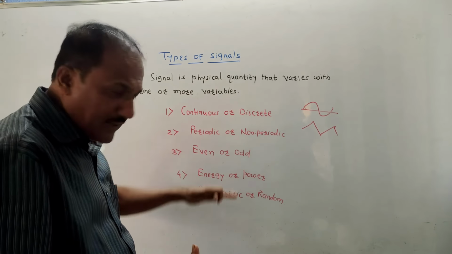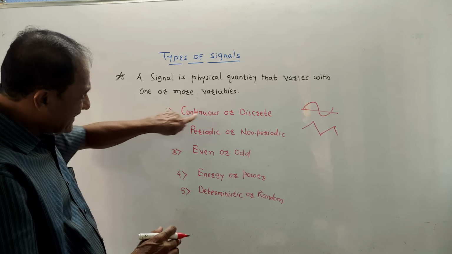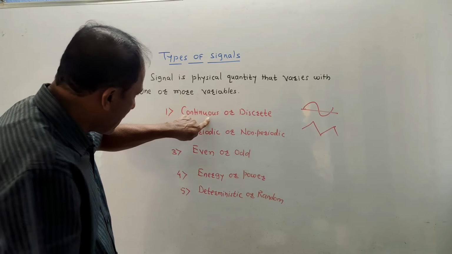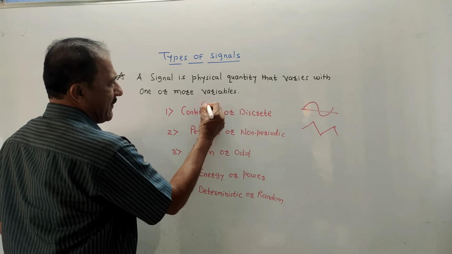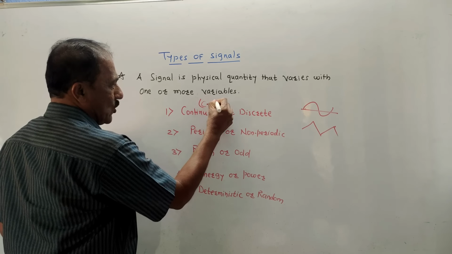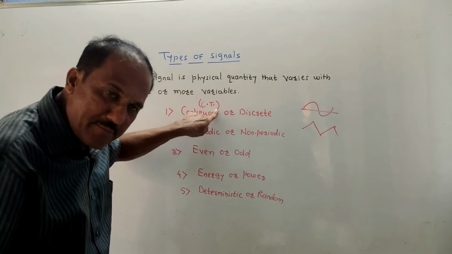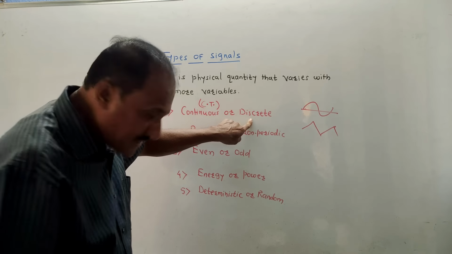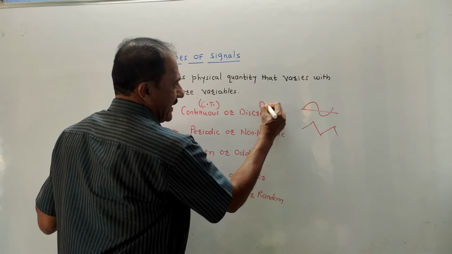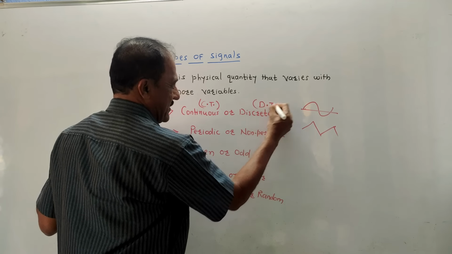Under signal, there are different types. First type is continuous or discrete signal. A continuous signal is also abbreviated as CT. It is also known as continuous time signal, or discrete time signal, which is abbreviated as DT, discrete time signal.